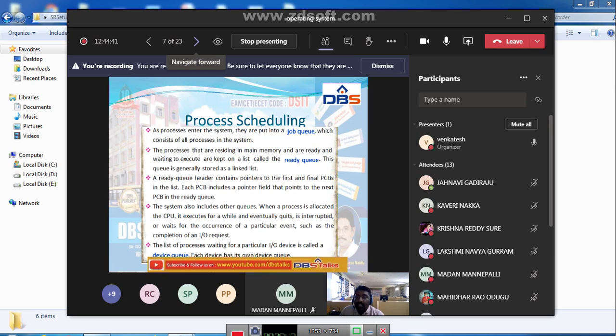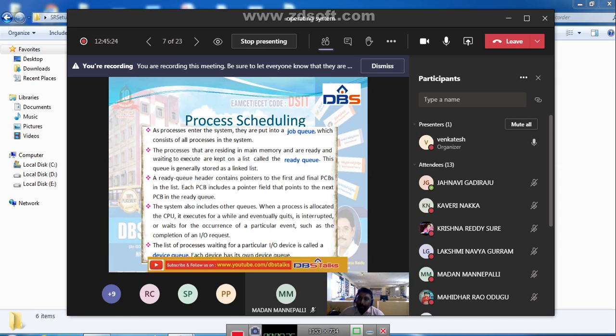Next, whenever we are talking about process scheduling, there are majorly 3 queues in order to store the processes. Totally we have 3 queues. First one is the job queue, the second one is the ready queue, and finally we have the device queue. In order to maintain the processes, we are going to use these 3 queues. See what a job queue is and why it is required. Next, what a ready queue is and why it is required, and what a device queue is and why it is required.